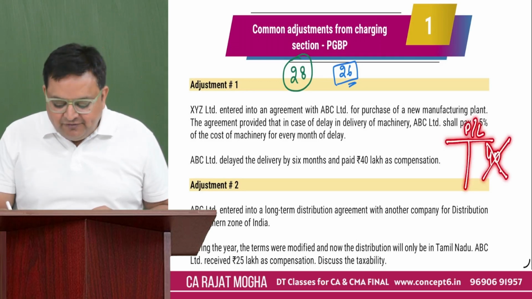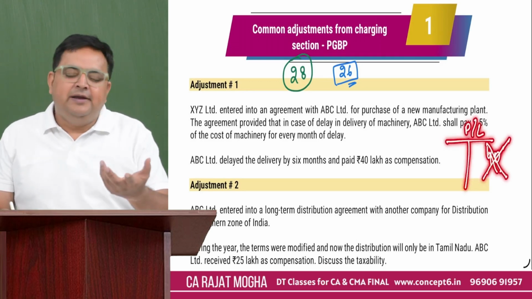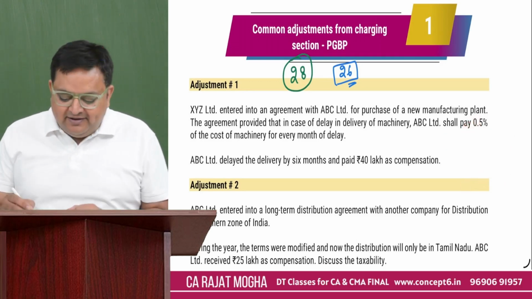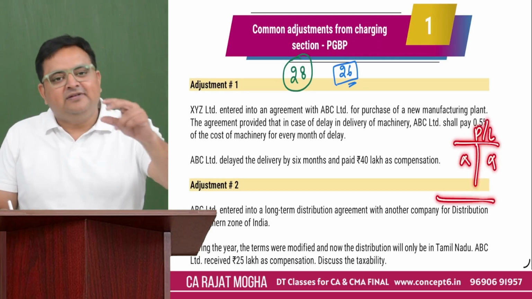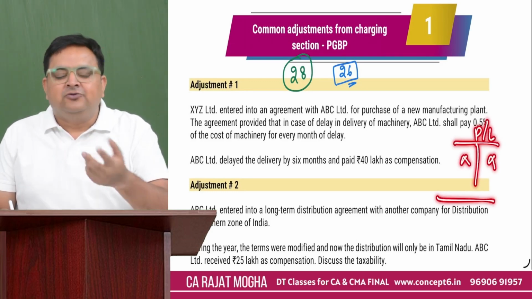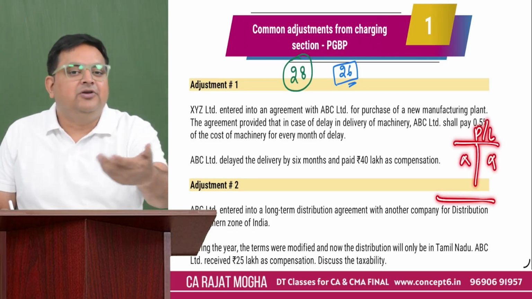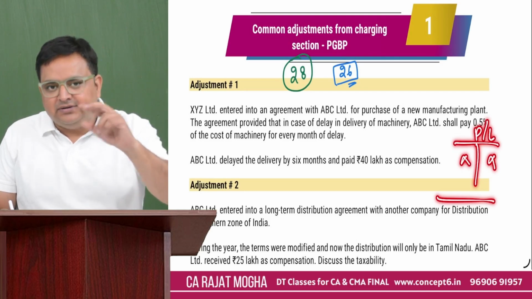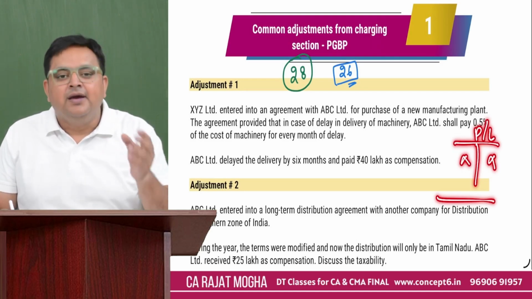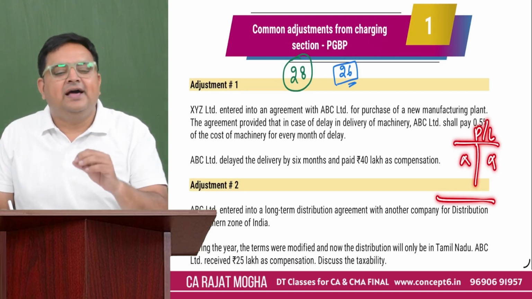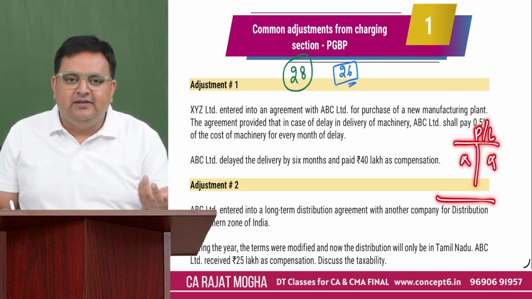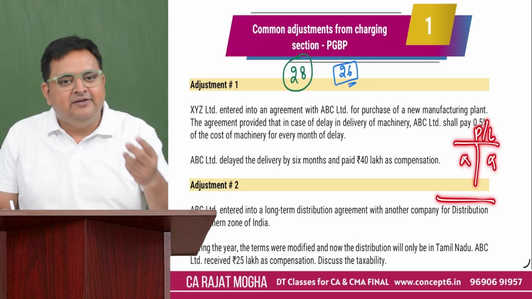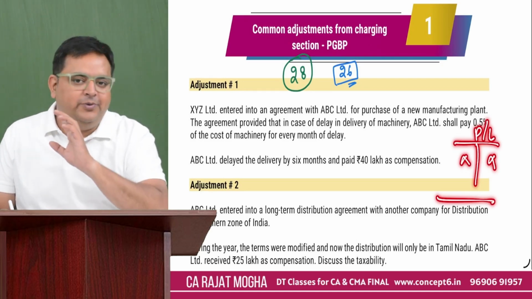Correct? And let's say, for example, it is not there in your P&L account, but as per the adjustment information, this is one of the points, 40 lakh rupees. So obviously it is not disturbing your P&L account, so you will not do anything in plus or minus. But you have to give a note that this 40 lakh rupees received is not taxable. And it's good that it is not there in the P&L account also. So you don't have to do any adjustment, but you have to give a note to it, right?